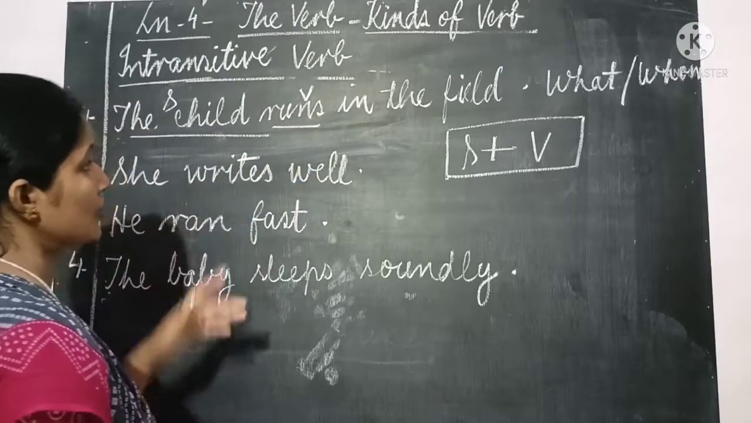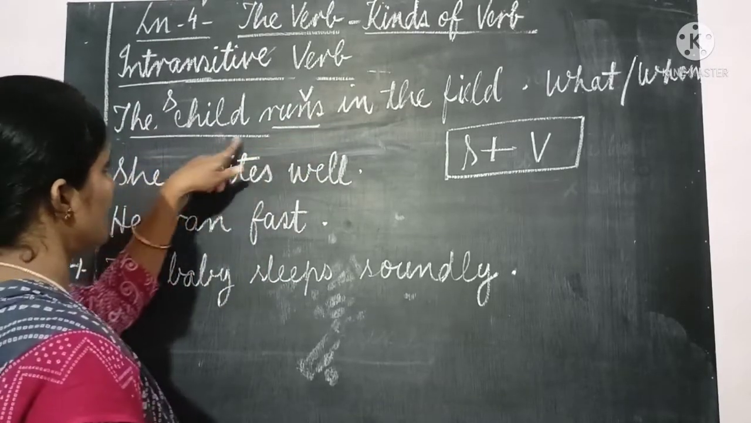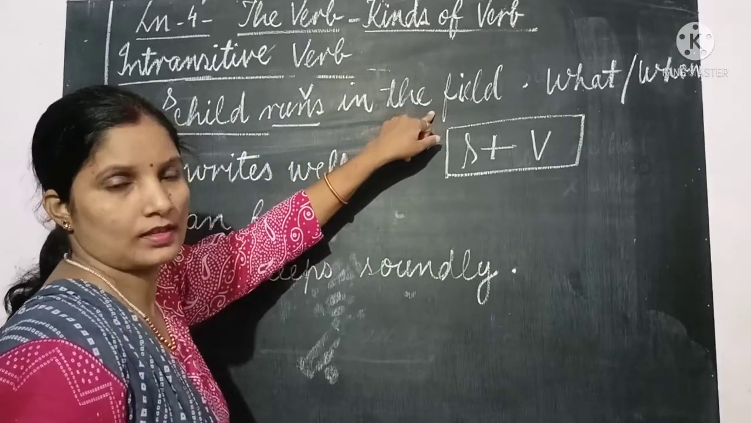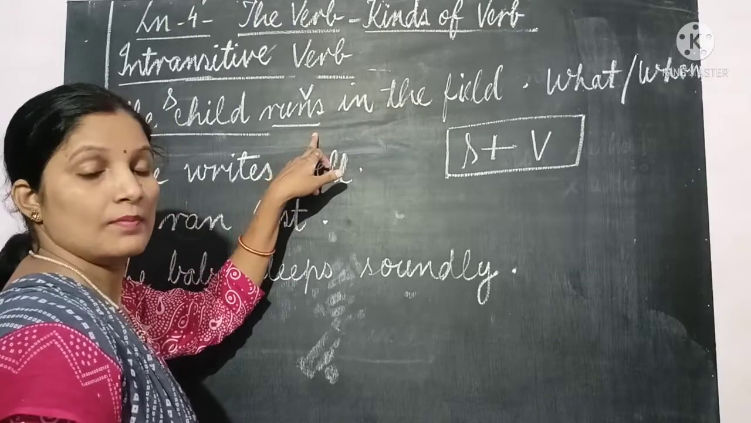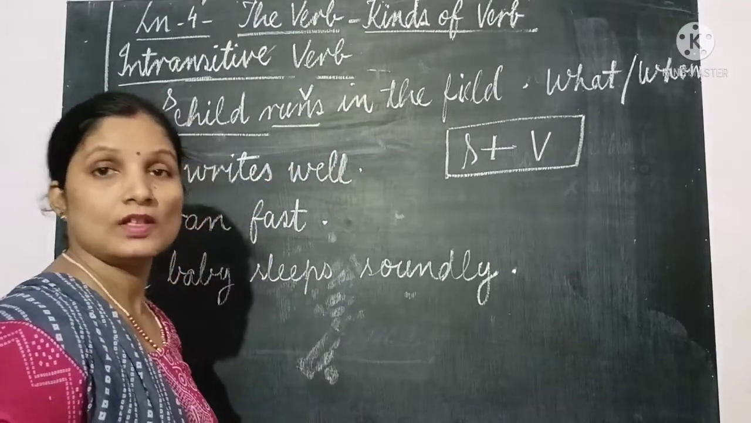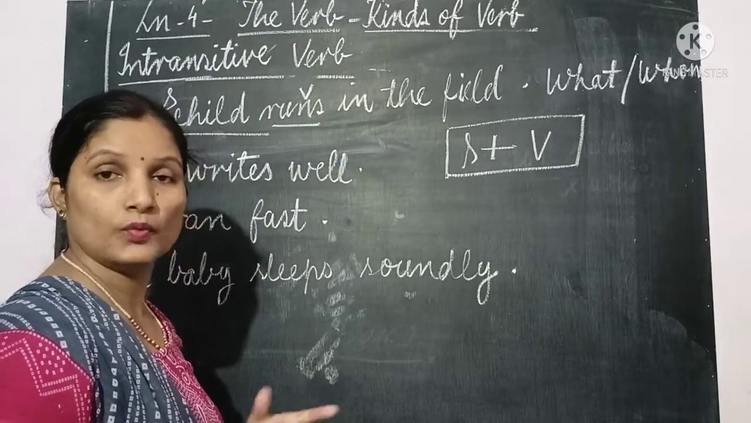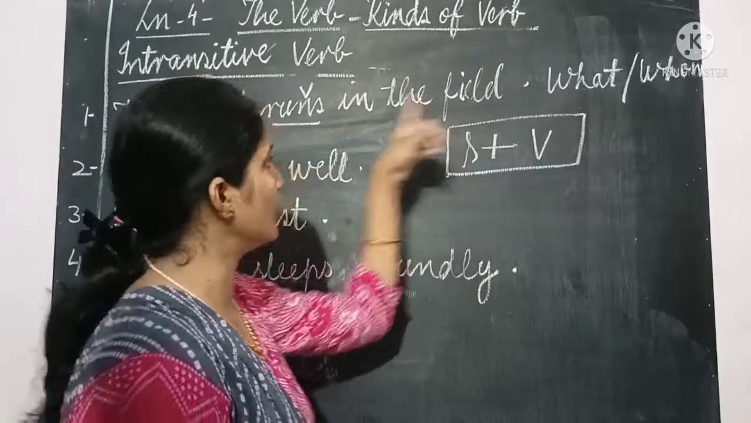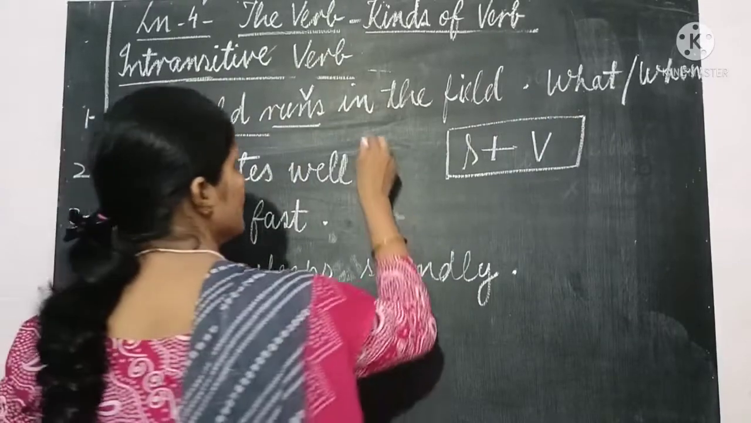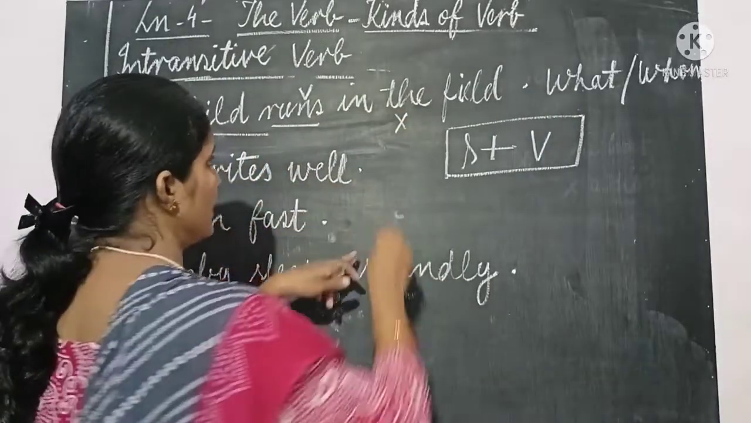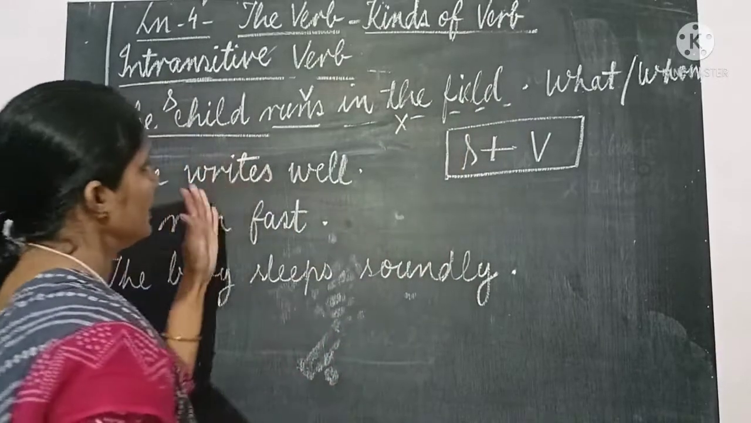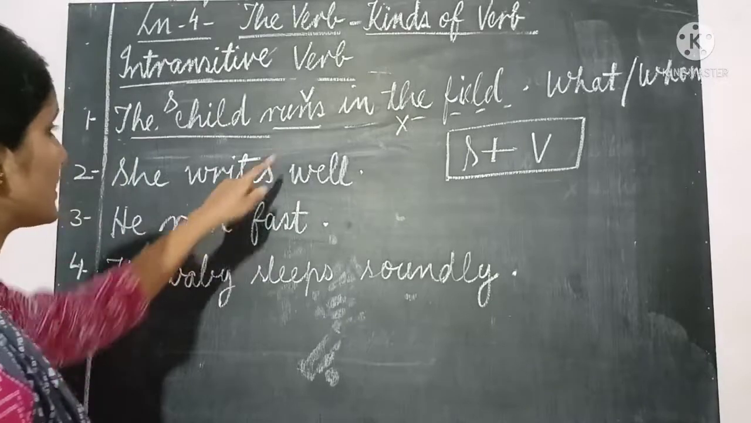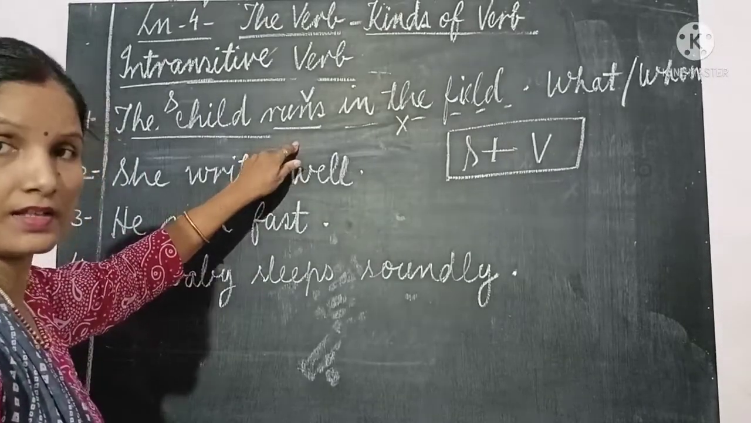We have to ask the question where. The child runs. Runs where? In the field. Now we get the answer using the question word where. But we don't have to ask questions using where, how, when. No, we have to ask only what or whom to the verb to know objects. So this is not an object. We can ignore this part, in the field. There will not be any effect on the meaning of the sentence. Yes, the child runs. That is okay.